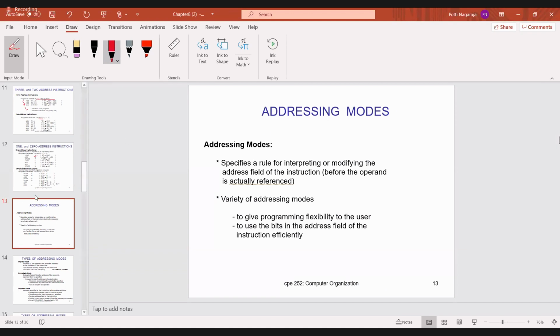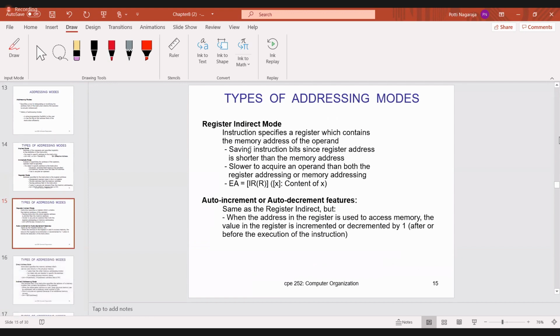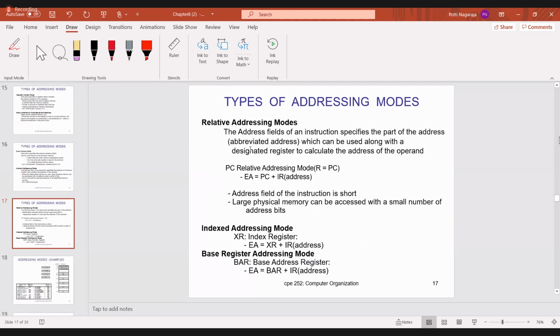So addressing mode means how we'll take the operand from the memory, based on the instruction. It specifies a rule for interpreting or modifying the address field of the instruction. The variety of addressing modes is to give programming flexibility to the user and to use the bits in the address field of the instruction efficiently. Now I will explain all these things with the help of one simple diagram.